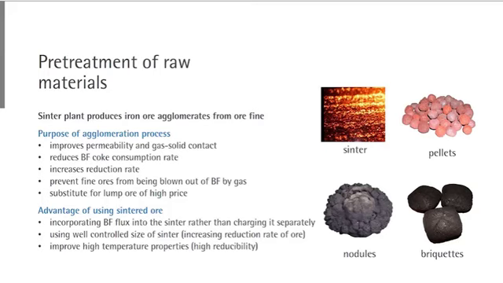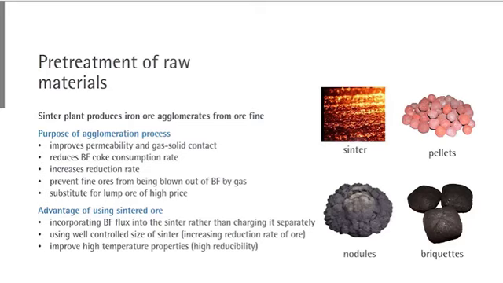Having this agglomeration process could improve the permeability of the sinter, and it allows better gas-solid contact. In the Boudouard reaction, we produce CO gas, and CO should react with iron ore, so a certain level of permeability should be available. If we use just fine powder type ore, then permeability will be very low, and having this type of sinter, we could reduce the coke consumption rate but increase the reduction rate.